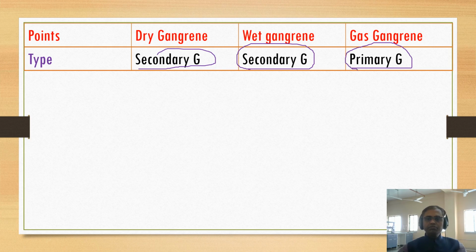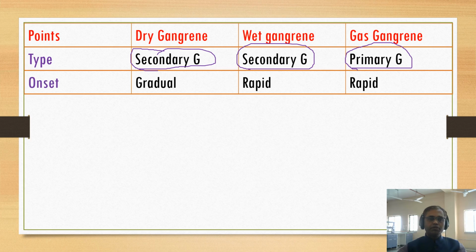Primary gangrene means the gangrene is caused by the bacteria itself, the cause is the same. Secondary gangrene is by different causes, with bacterial infection by other causes. In the next class I am going to describe the gangrene in detail, but here I am giving only the necrotic part, the gangrenous necrotic part.